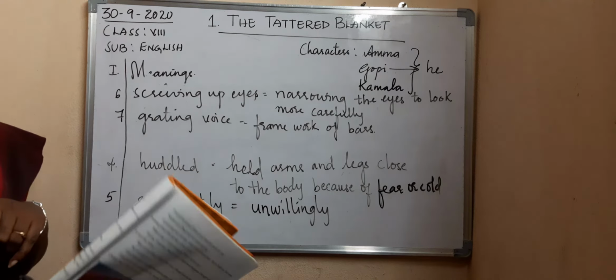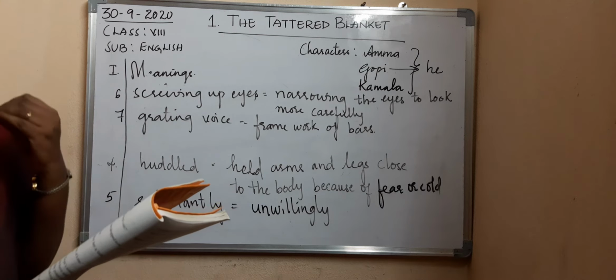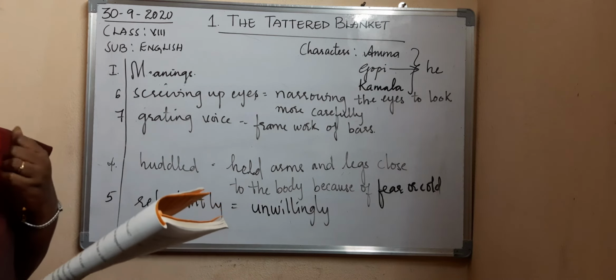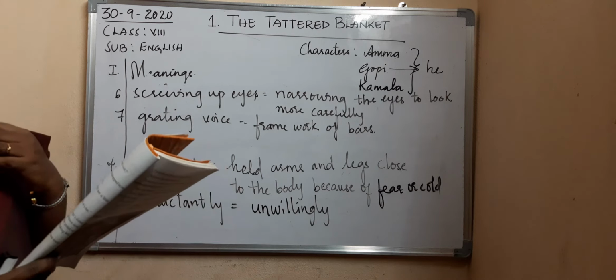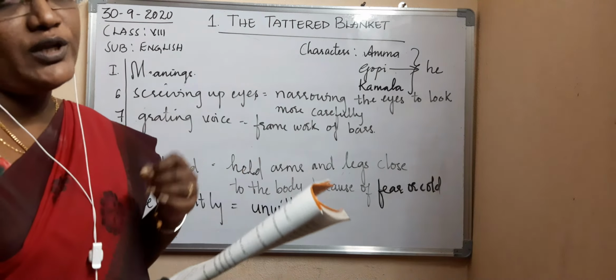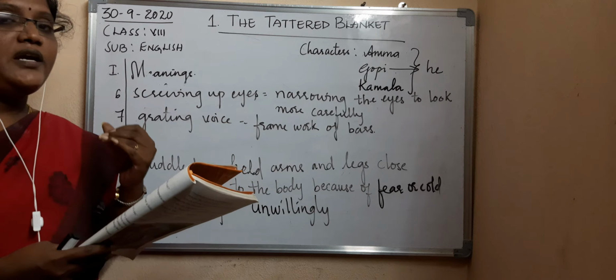I just dropped in on my way back. So now what did Gopi say when she asked why this sudden, unexpected visit? Gopi was telling his sister that there was a meeting in Thiruvananthapuram. To attend that meeting, he came to that place.